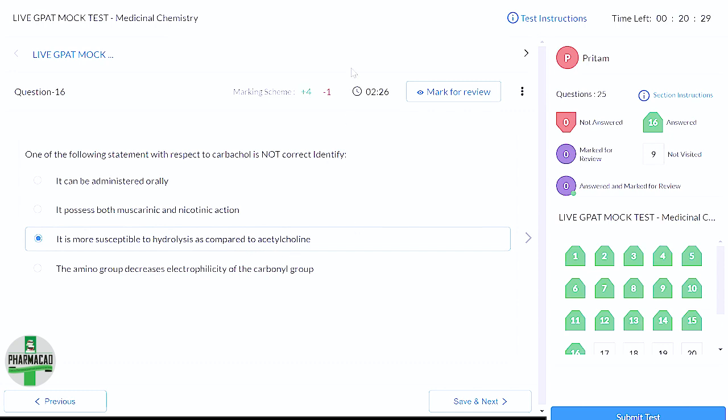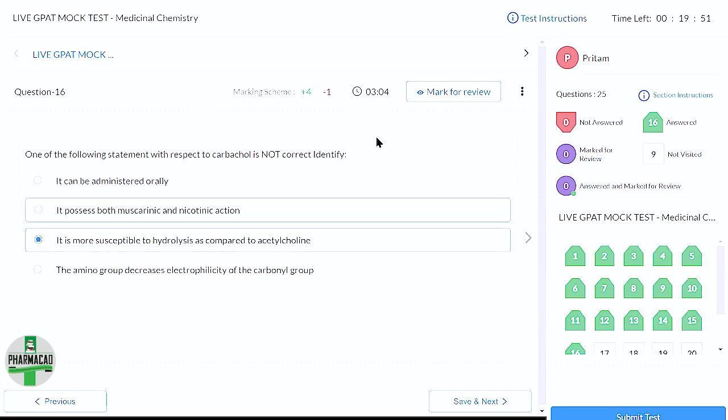Is this fine with you all or any different opinion? Any different opinion? Yes or no? Hello? Am I audible? Yes, ma'am, you're audible. Okay. Any different thoughts or is this fine? Are you all agreeing with me that carbachol is there for a longer time in blood compared to acetylcholine and that's why it cannot be more susceptible to hydrolysis?